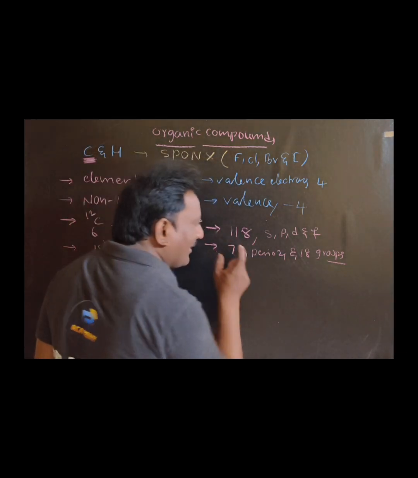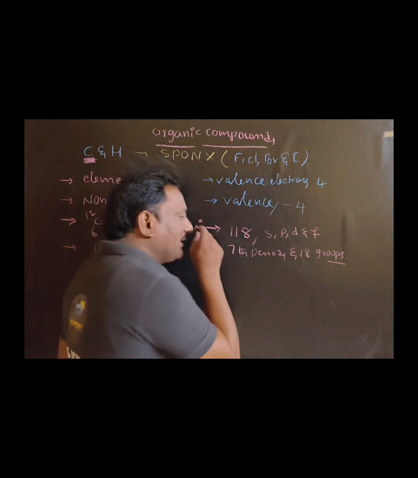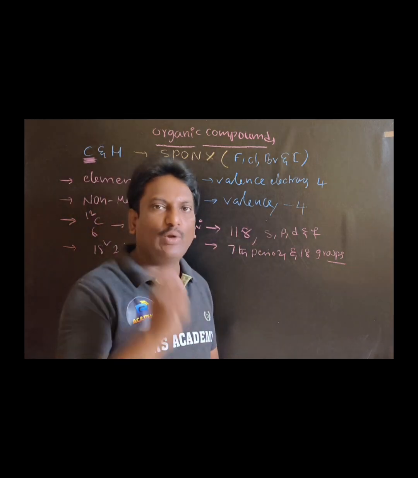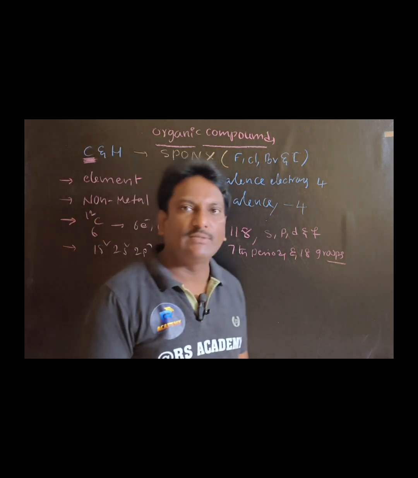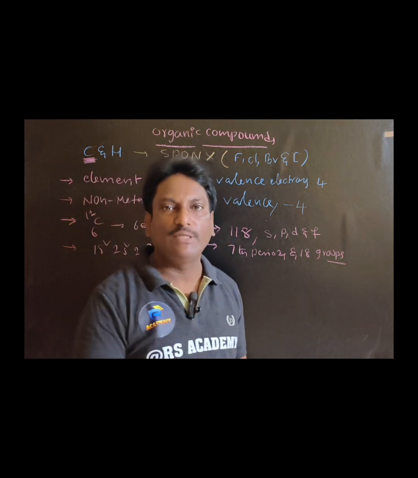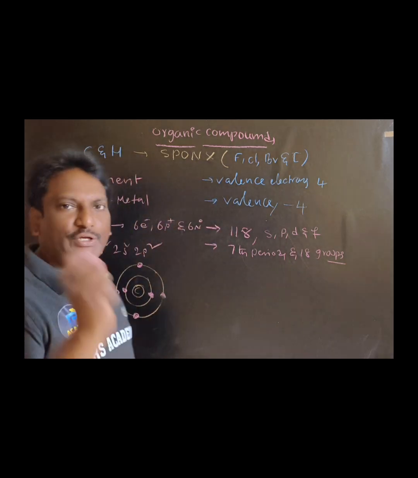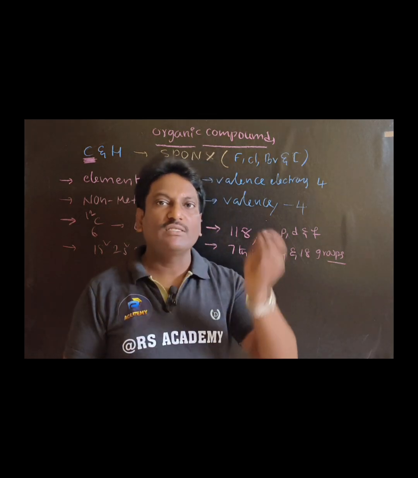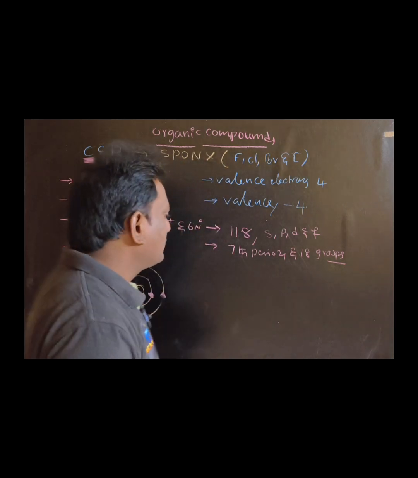So what is meant by locating an element? Location of an element means which block, which period and which group it belongs to. This is called locating an element in the periodic table. So where is carbon located? What is the group of carbon? What is the period of carbon? What is the block of carbon? I said carbon is the hero of organic chemistry, so before going to the movie of organic chemistry, you must have the introduction regarding our hero, that is carbon.